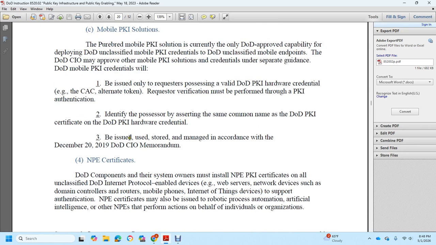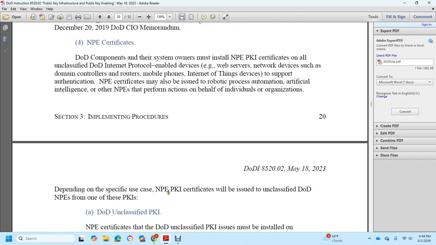The NPE certificate is for DoD component system owners to install the NPE public key infrastructure certificate on unclassified DoD Internet Protocol enabled devices, such as web servers, network devices like domain controllers and routers, mobile phones, and Internet of Things devices to support authentication. NPE certificates may also be issued to robotic process automation and artificial intelligence that perform actions on behalf of the individual's organization.